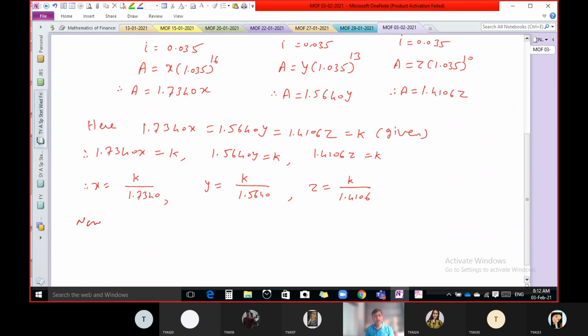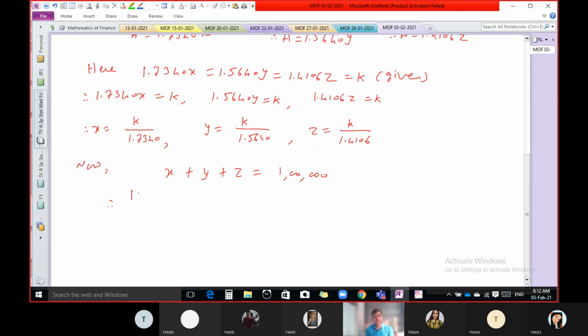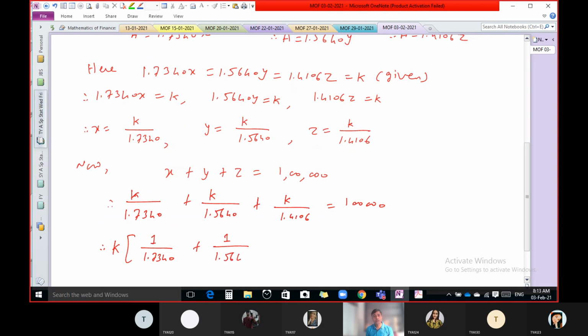Now we know that the total of X plus Y plus Z is 1 lakh. That means k upon 1.7340 plus k upon 1.5640 plus k upon 1.4106 equals 1 lakh. Let us take k common: k times (1 upon 1.7340 plus 1 upon 1.5640 plus 1 upon 1.4106) equals 1 lakh.